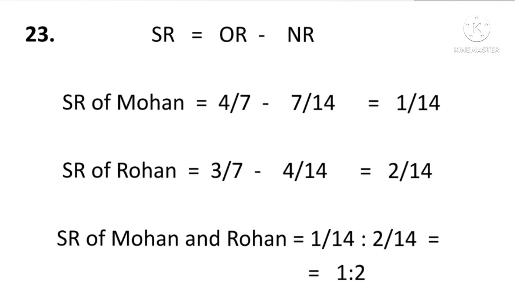Here the allotment of marks will be: 1 mark for the formula and 1 mark for the answer, and the remaining 2 marks will be allotted for the calculations. That means 2 marks for Mohan's calculation and 2 marks for Rohan's calculation. In this way 6 marks will be allotted.